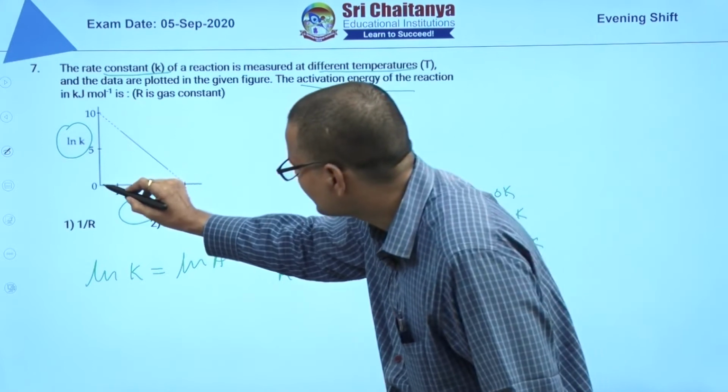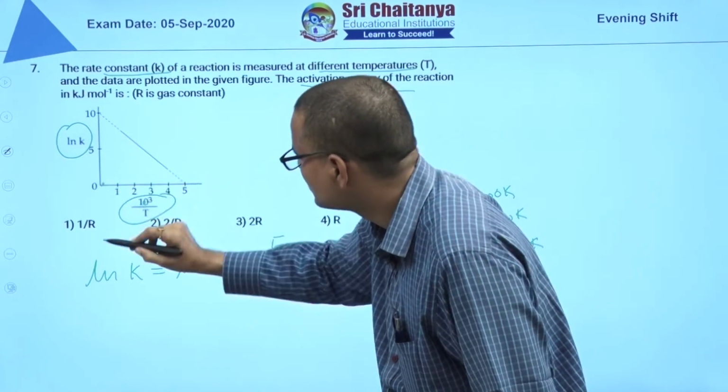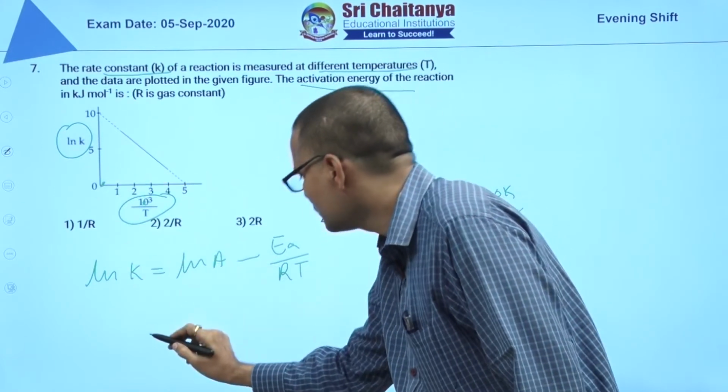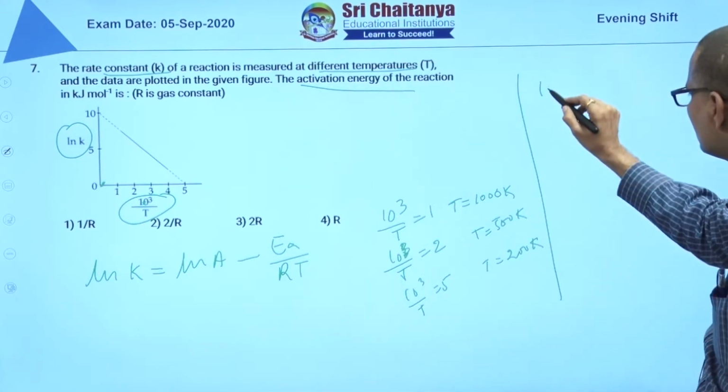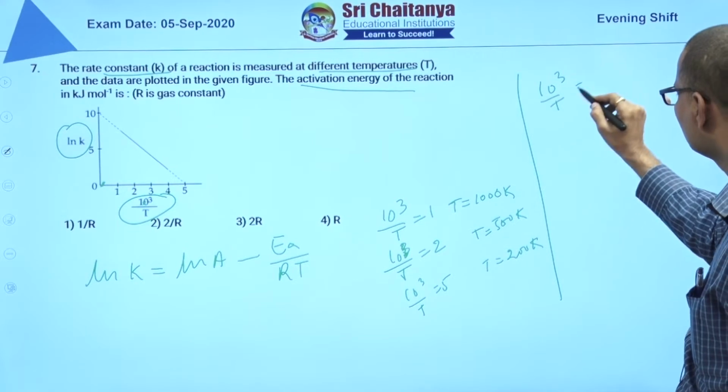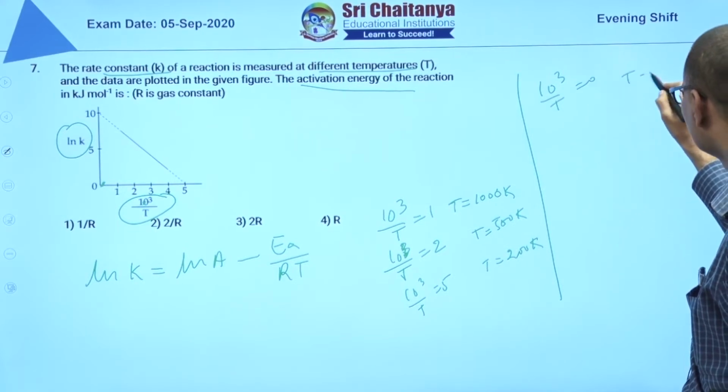Let us take the origin. At the origin, 10 power 3 by T is equal to 0, that means T is infinity.